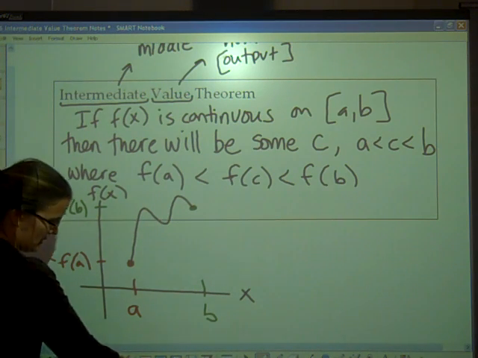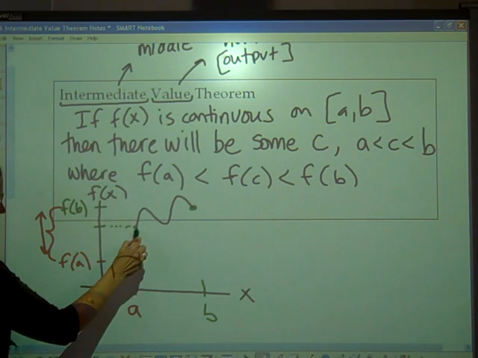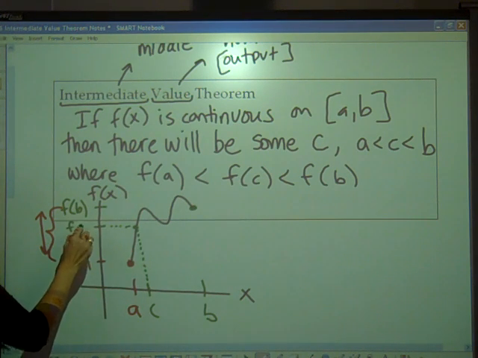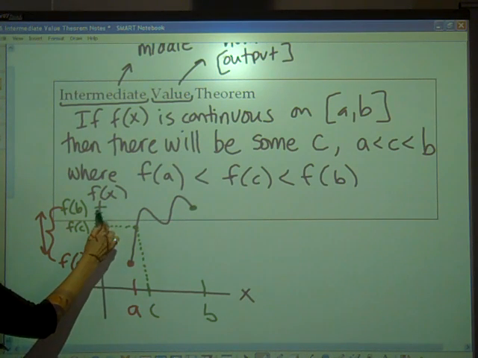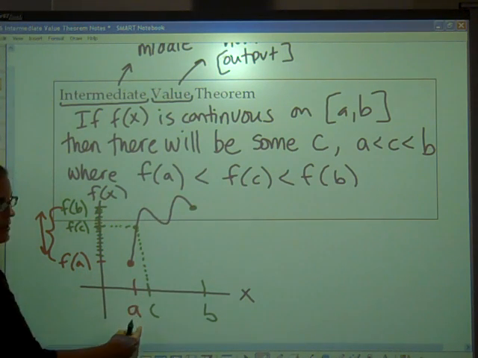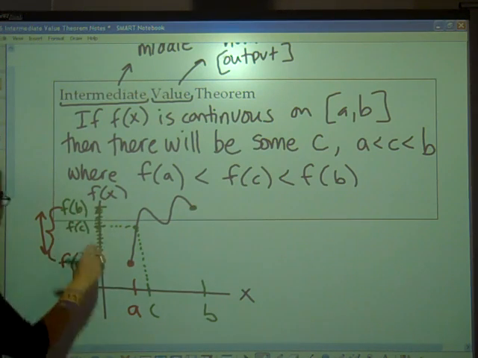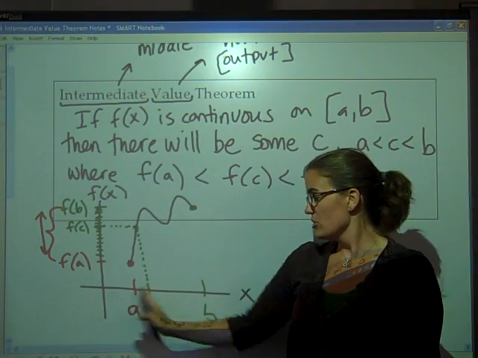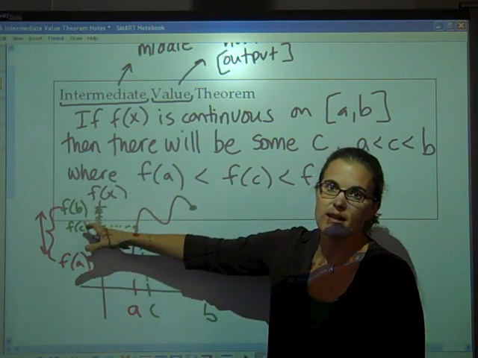If I picked this as my special value, I could say, here at this c value, I know I'm hitting some f of c, and I could hit every f of c in between. I can guarantee that I would hit every value in here somewhere, at least once, in this interval. So there will be some c that, when I plug it in, gives me every output from f of a to f of b. In your definition for the intermediate value theorem, please have the words and also some sort of picture showing that the c value will fall in between a and b as long as the output falls in between f of a and f of b.